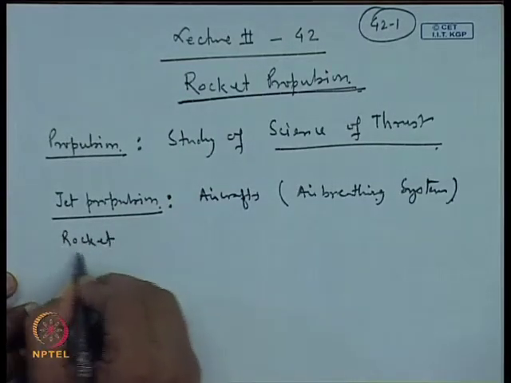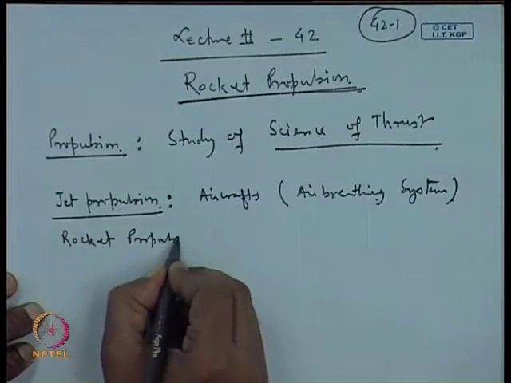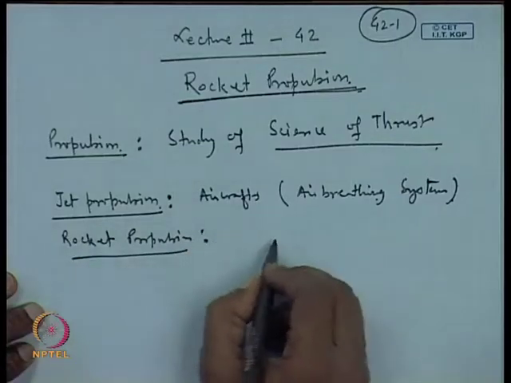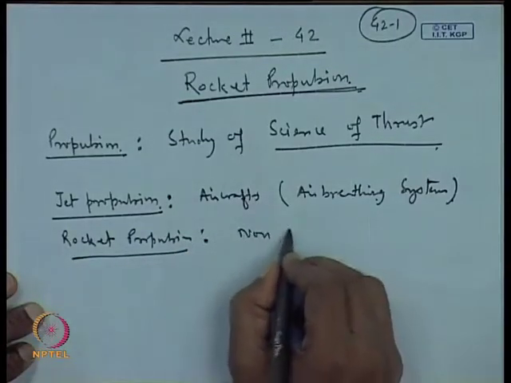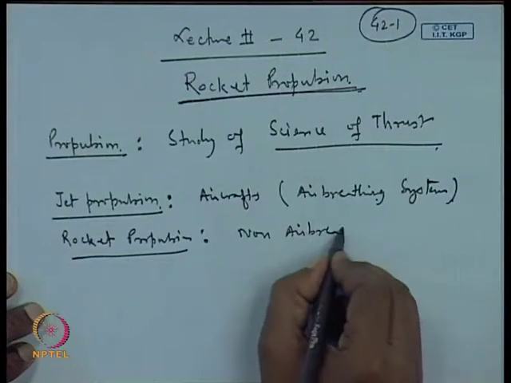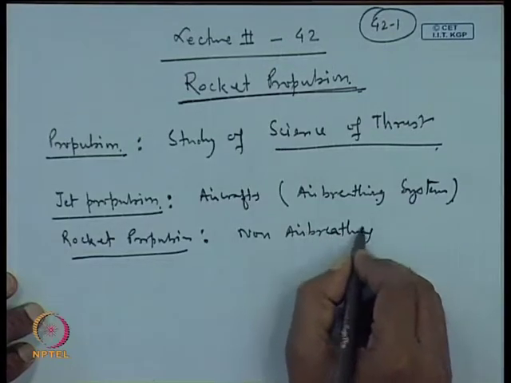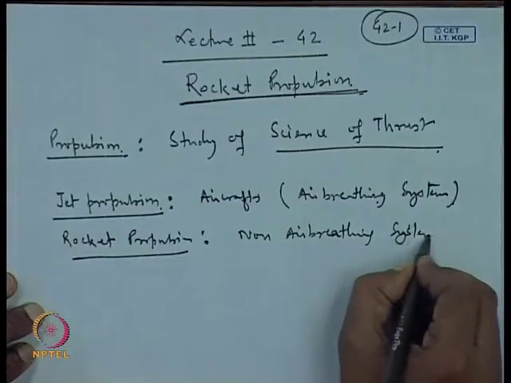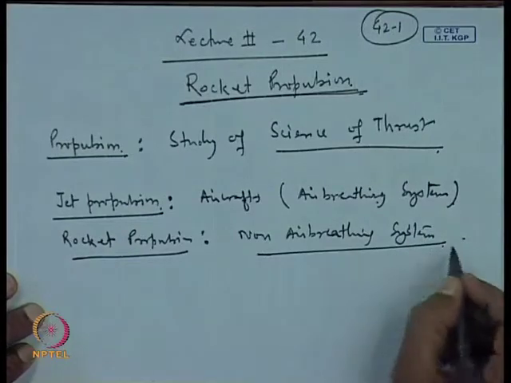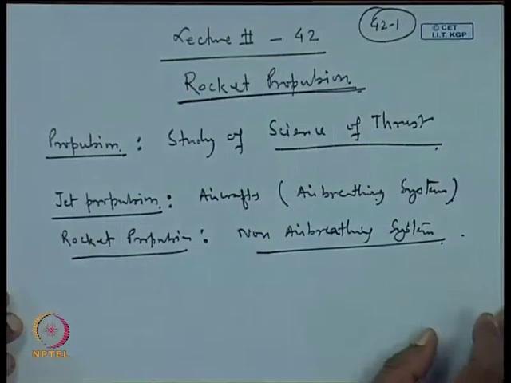On the other hand, rocket propulsion is a non air breathing system till now, but scientists are trying for